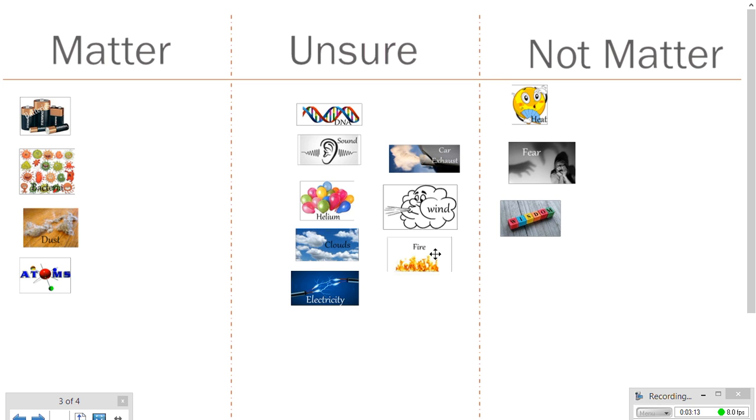Okay? And then I asked each group what their definition of matter was. All the groups had different definitions, but most of them had certain things in common, such as it takes up space, or we can touch it, it's tangible, solid, liquid, or gas. Okay? So now we went through each of the items we did rank to make sure it followed along with those definitions. I'm going to stick with "takes up space" because that was the most common one.